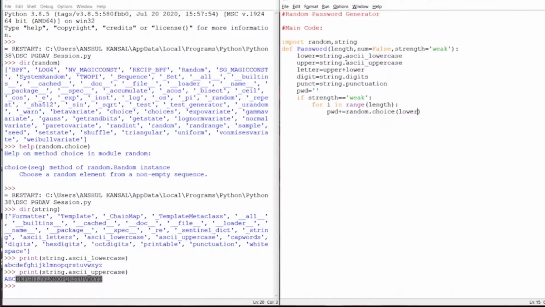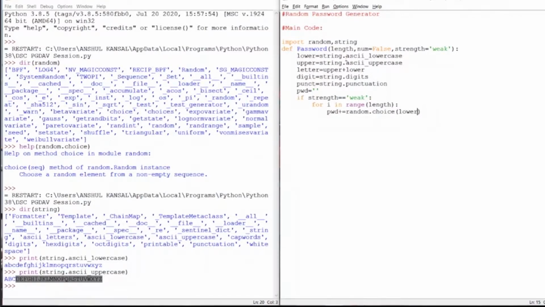What I am doing here is, firstly, I run an if statement that checks whether the strength of the password is weak or not. If the strength of the password is weak, then it runs a for loop which goes till the length, and this variable length is coming from the parameter of the function. So I am running a loop till the length of the password, and I'm giving the password random.choice lower.